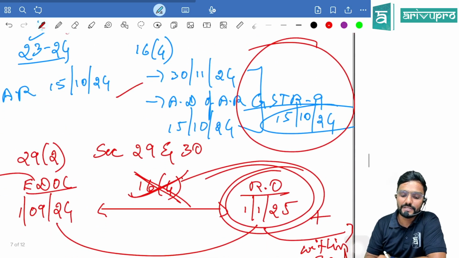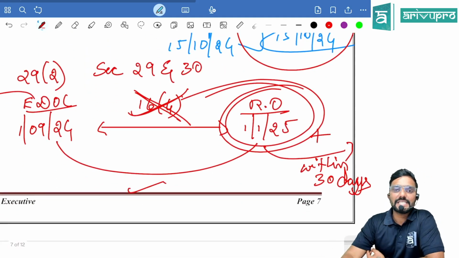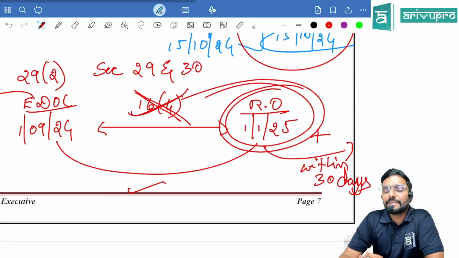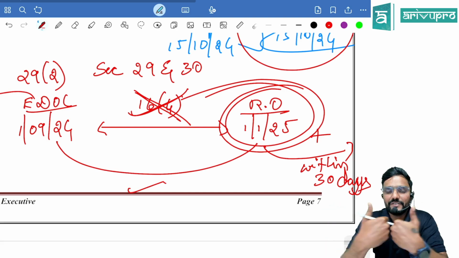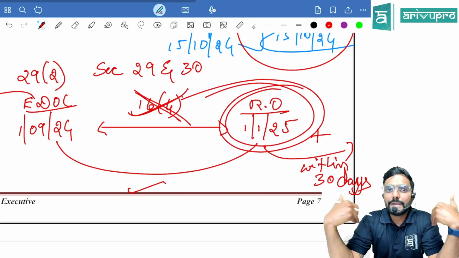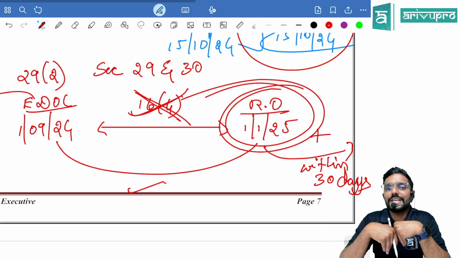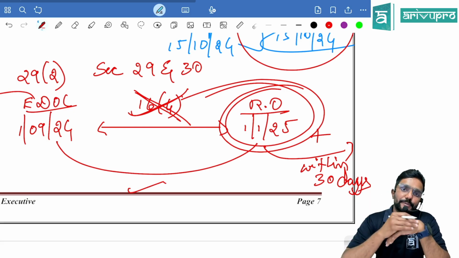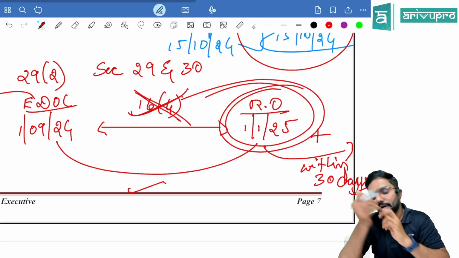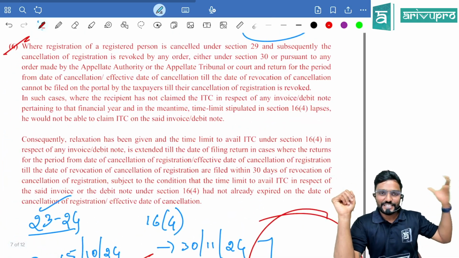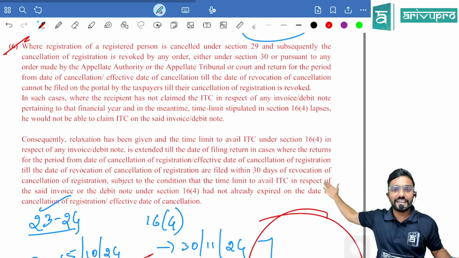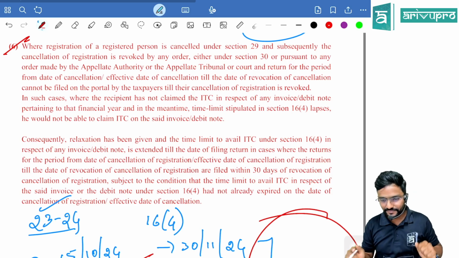First we had only this irrespective of the case, but now in case of cancellation, for the time gap between the effective date of cancellation and the revocation order date, if within this time gap the time limit to claim credit under section 16(4) is over, you are still given 30 days from the revocation order date. Let me just read, so it is interconnected: 16(4) read with section 29, 30 and now 16(6).